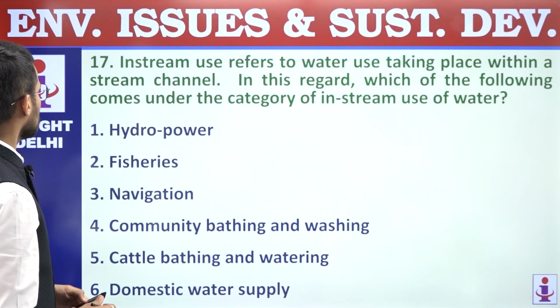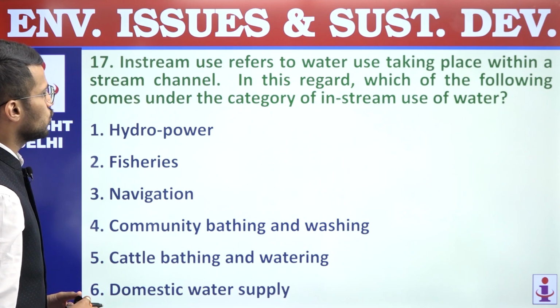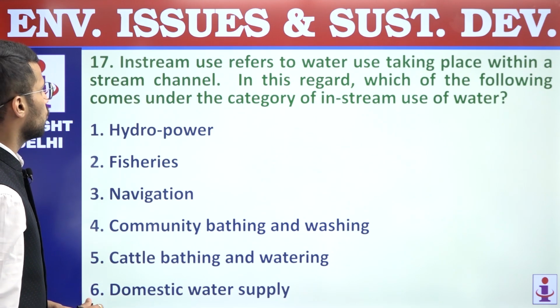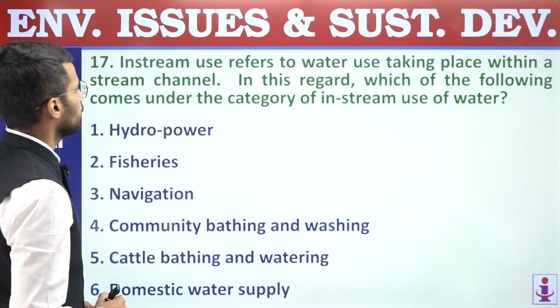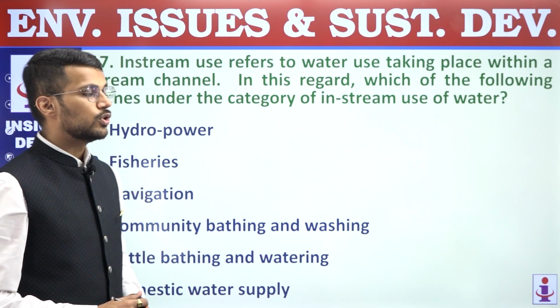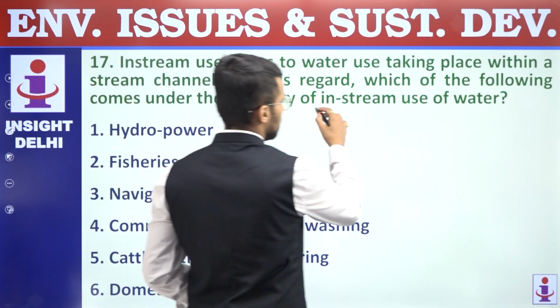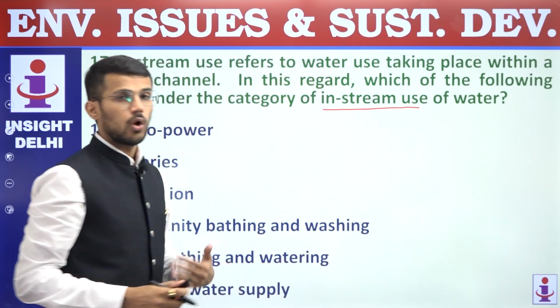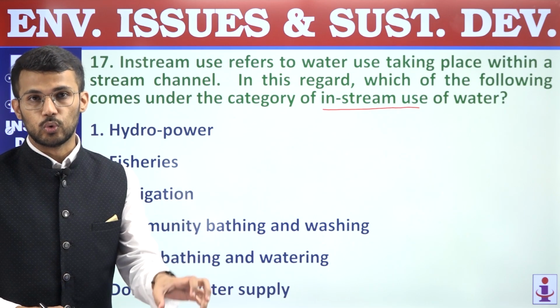Next, 17th. In-stream use refers to water use taking place within the stream channel. In this regard, which of the following comes under the category of in-stream use of water? In-stream use of water means the use of water without removing water from its source.